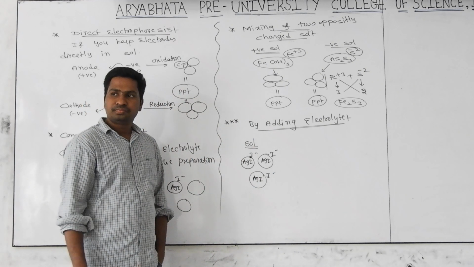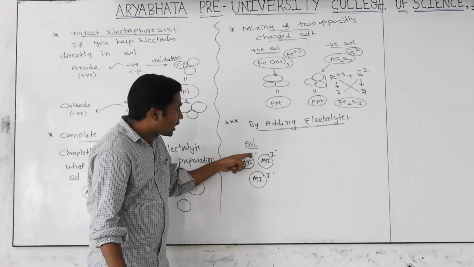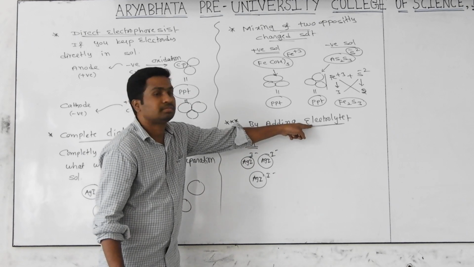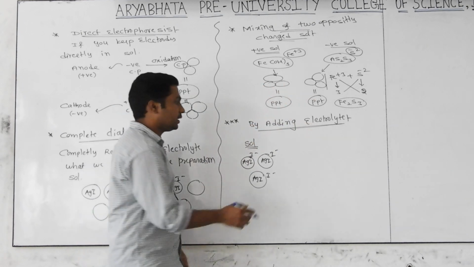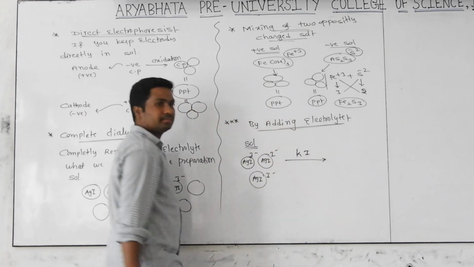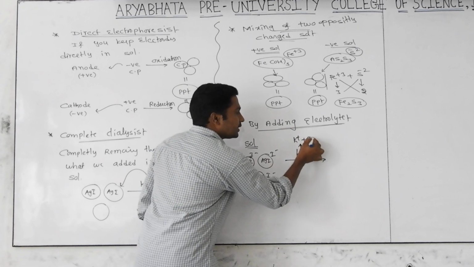Now, what should I do? I have to precipitate them. To precipitate them means I have to remove the charge from the colloidal particle. For that, what am I doing? I am adding electrolyte from outside. For example, I am adding potassium iodide. How will potassium iodide decompose? K plus ion.